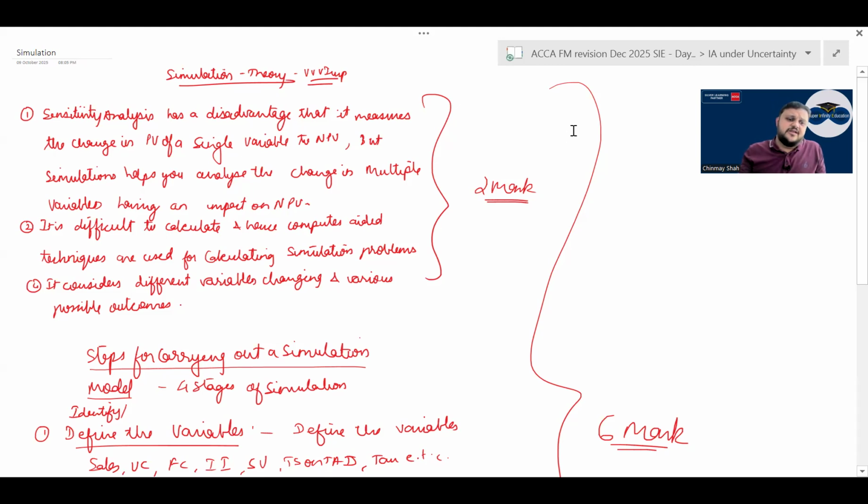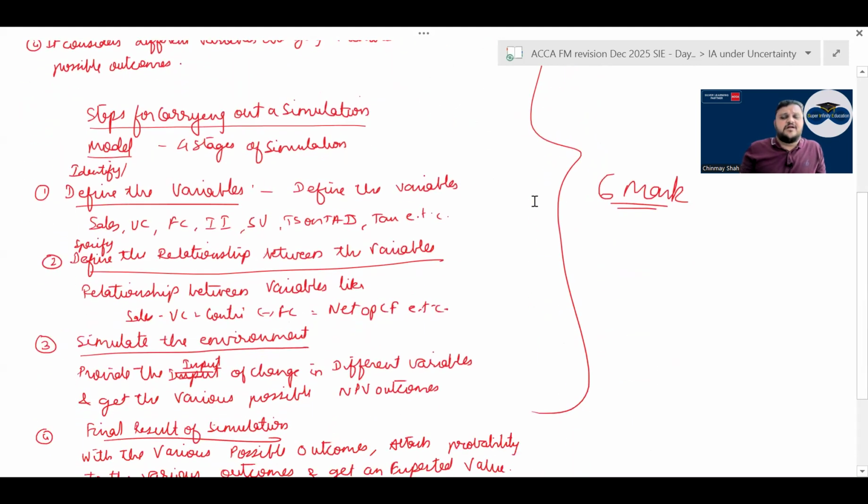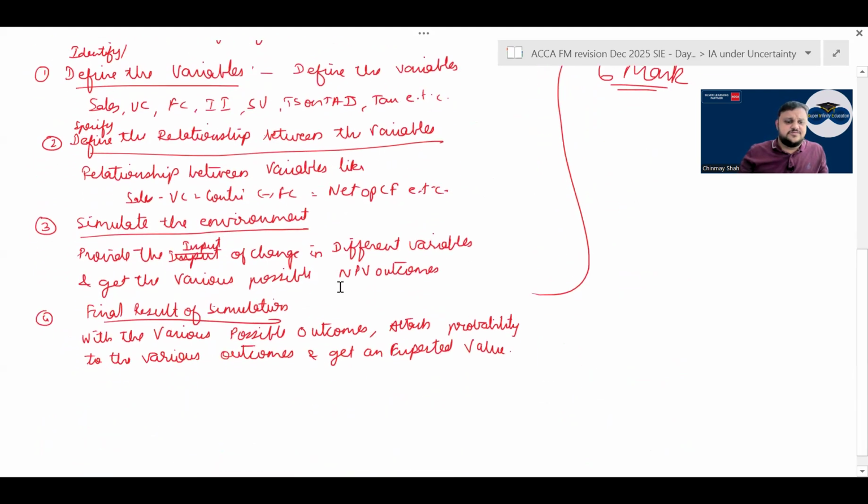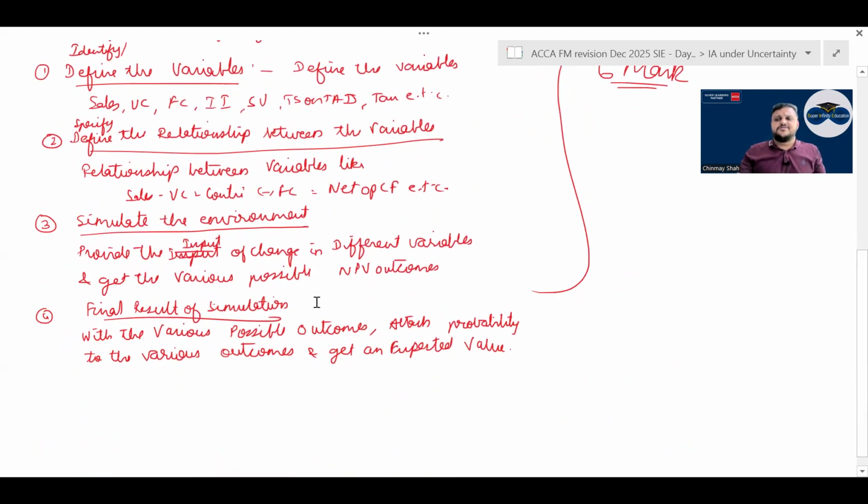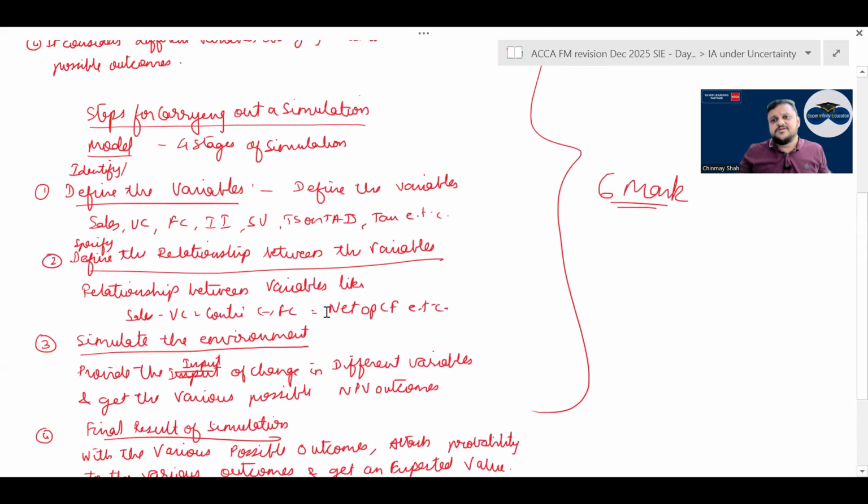Then steps for carrying out simulation. First, identify or define the variables, and define or specify the relationship between the variables. Then simulate the environment. Once the environment is simulated, provide the input of change in different variables and get the possible NPV outcomes. The final result of the simulation will give you various possible outcomes; attach probability to them, and get an expected value.